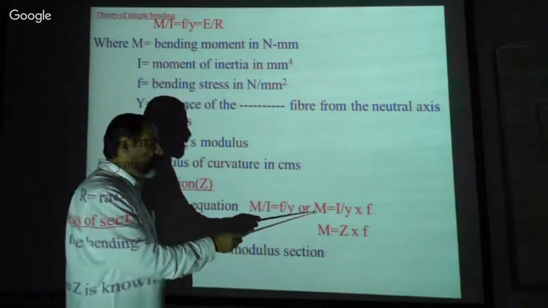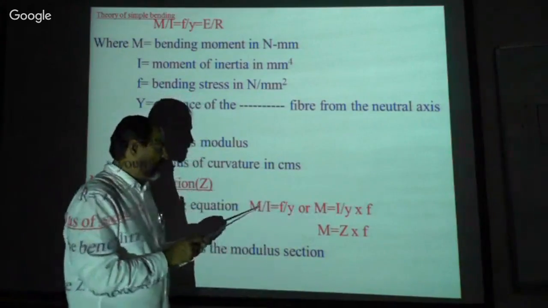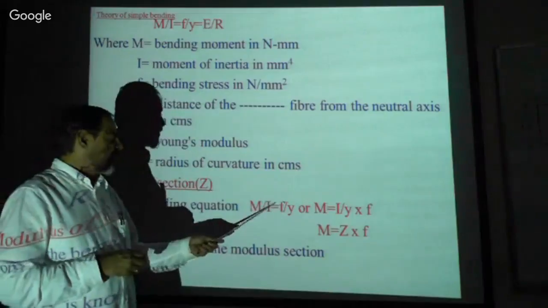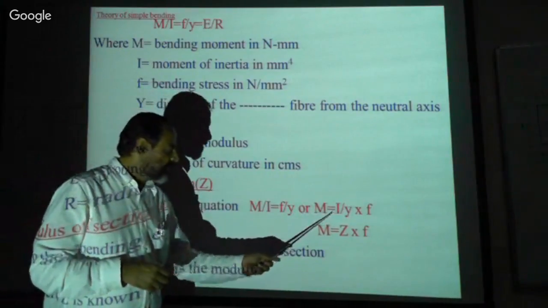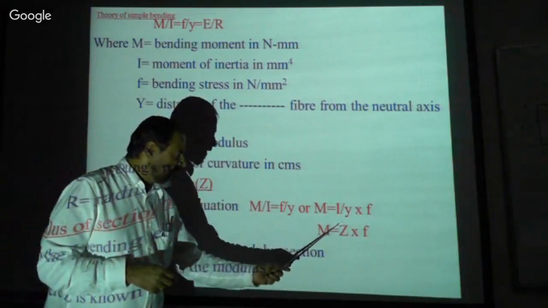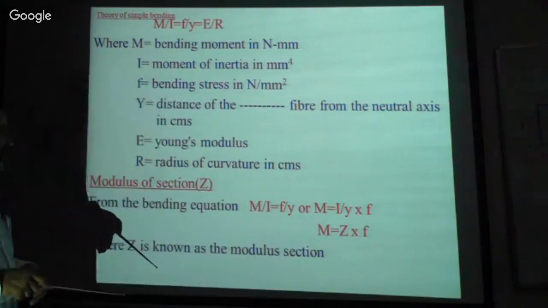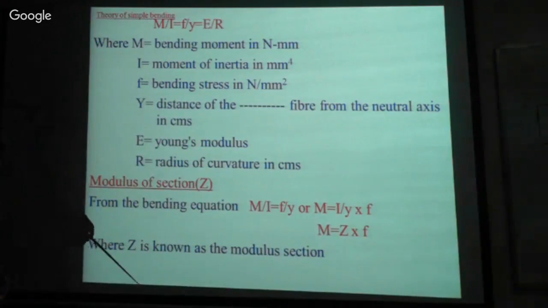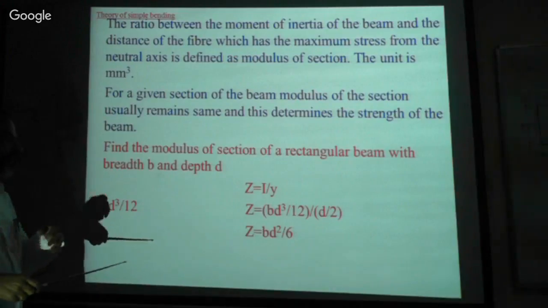M is equal to I by y into f from the original bending equation, isn't it? Now this I by y is constant. This I by y is called the modulus of section. Z is called the modulus of section, isn't it? Now to find the modulus of section for various sections.